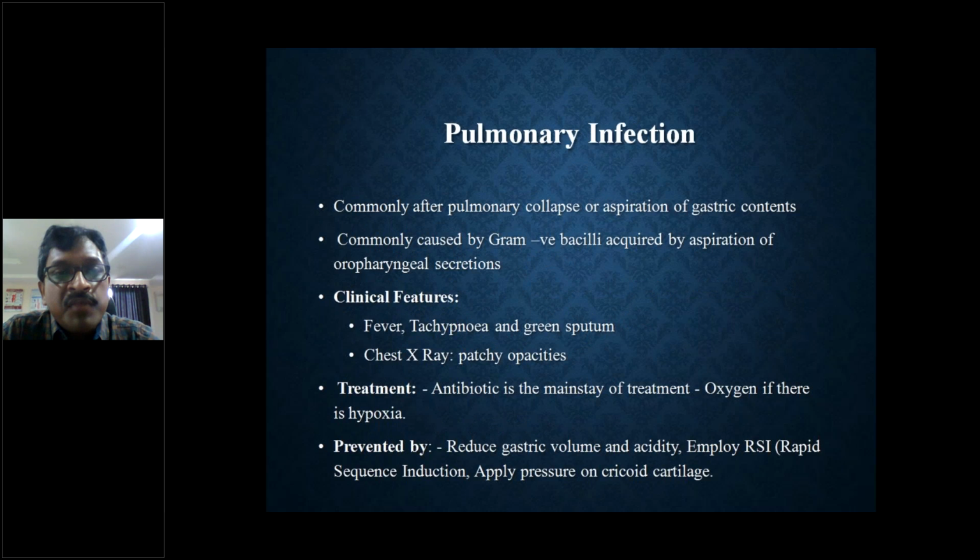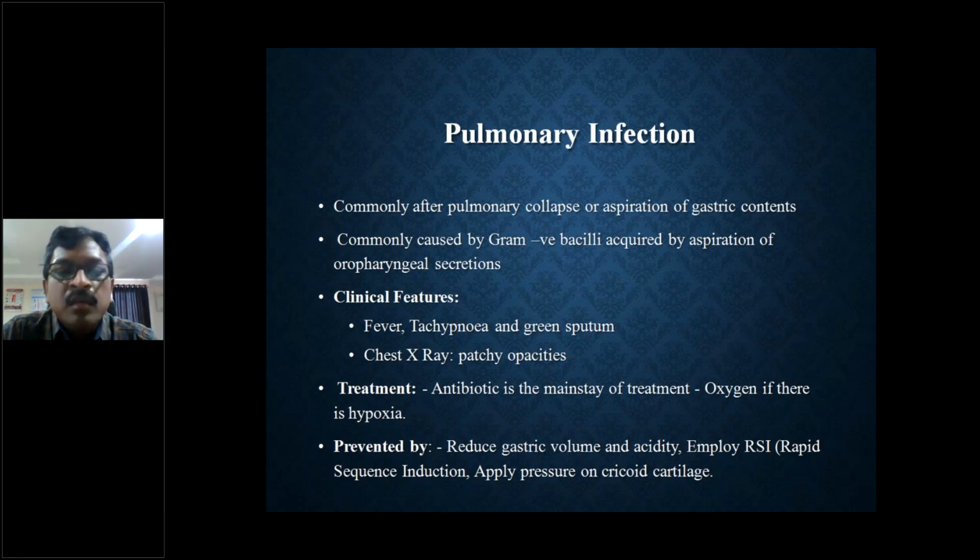Next comes pulmonary infection. It is common after pulmonary collapse or aspiration of gastric contents, commonly caused by gram-negative bacilli acquired by aspiration of oropharyngeal secretions. Clinical features of fever, tachypnea, and green sputum may be present, and chest X-ray shows patchy opacities. Treatment is with antibiotics, and oxygen is also needed sometimes.